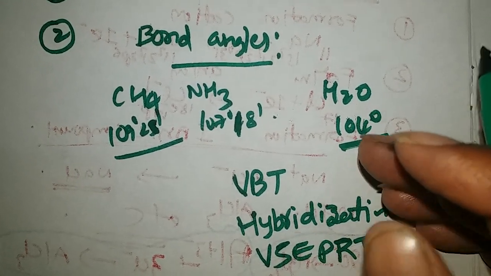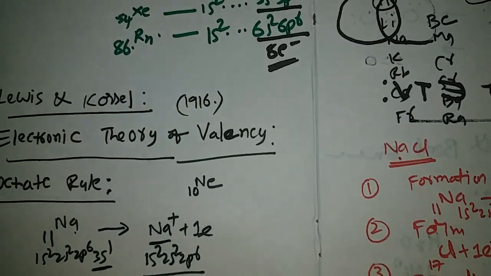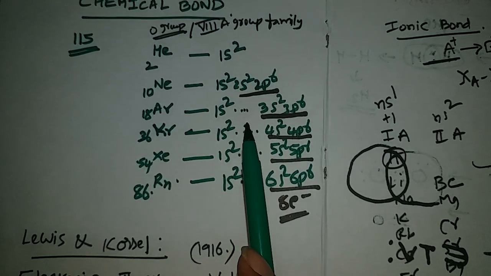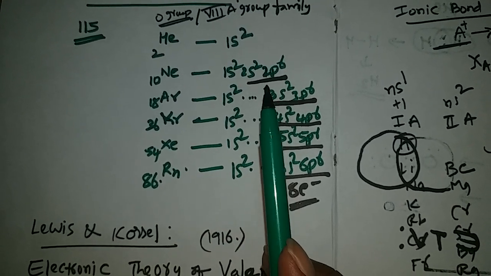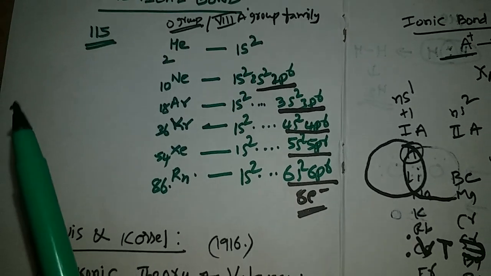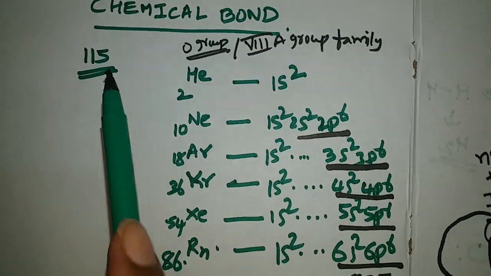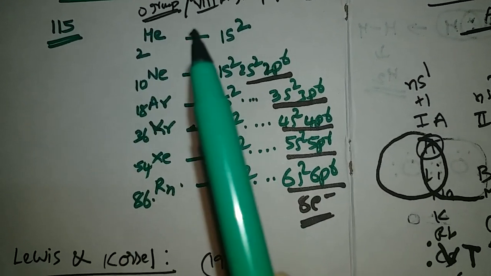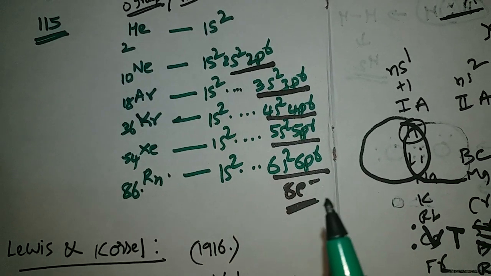Today we discussed chemical bonding, that is, why atoms combine to form molecules. Till now we have 115 elements. Among these 115 elements, only the noble gases have stability, with 8 electrons in their valency shell, except hydrogen and helium.